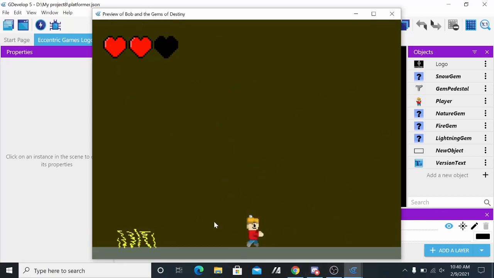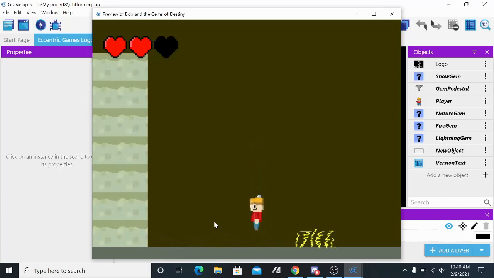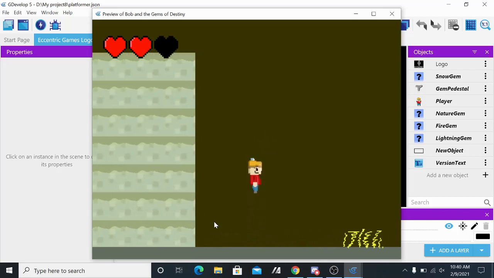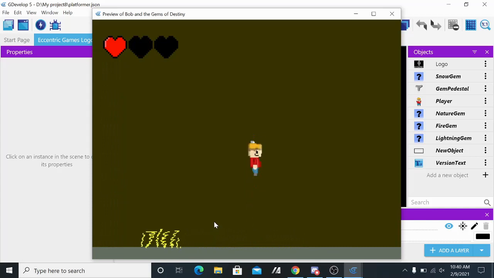This is Bob. He does have a walking animation, but of course this is made in Game Jam, so to cut corners, we just made it leg flips. Alright, that's gonna have to be fixed. This lightning deals damage. The background, as you can see, is just kind of a gross dark yellow color. He does flash, that's cool.